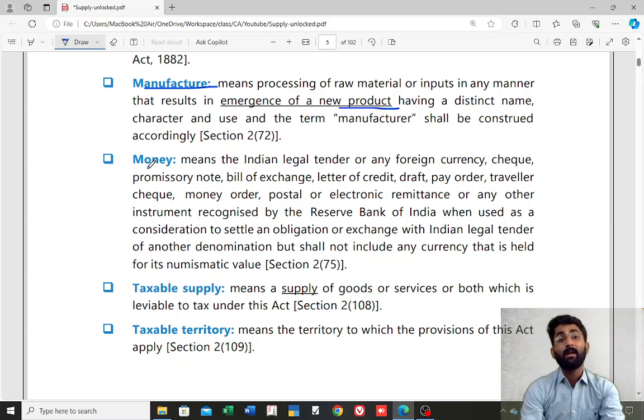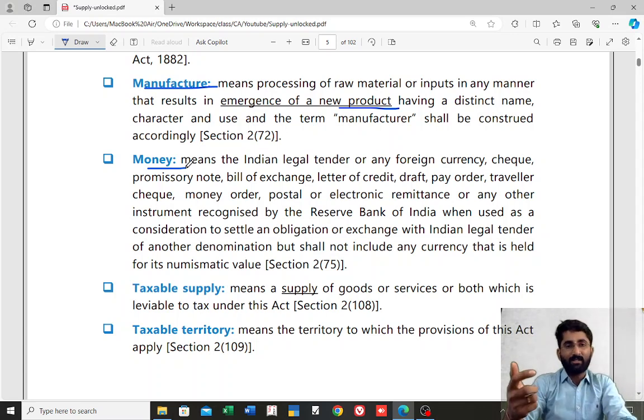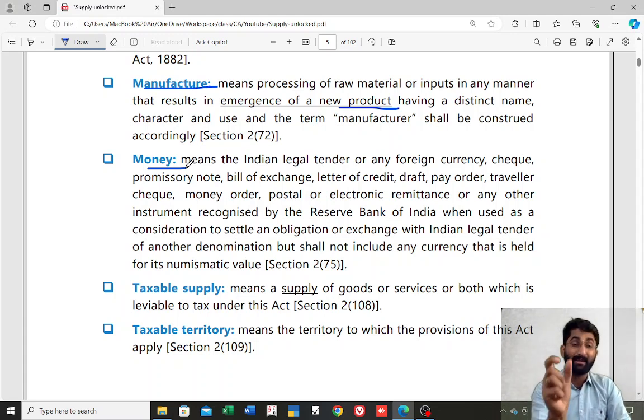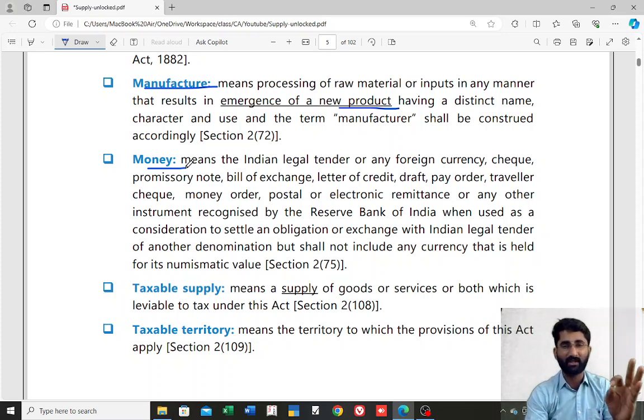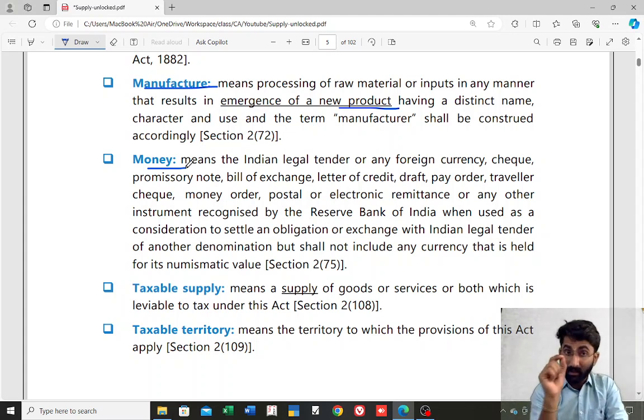What is money, sir? Money includes any kind of transactional value. So any kind of legal tender which can be exchanged for other commodity, and it should be recognized by the Reserve Bank of India. Only those things will be considered as money. So it is Indian legal tender money or any foreign currency, check, promissory note, bill of exchange, letter of credit, you name it, it is there in the definition of money, which is recognized by RBI.